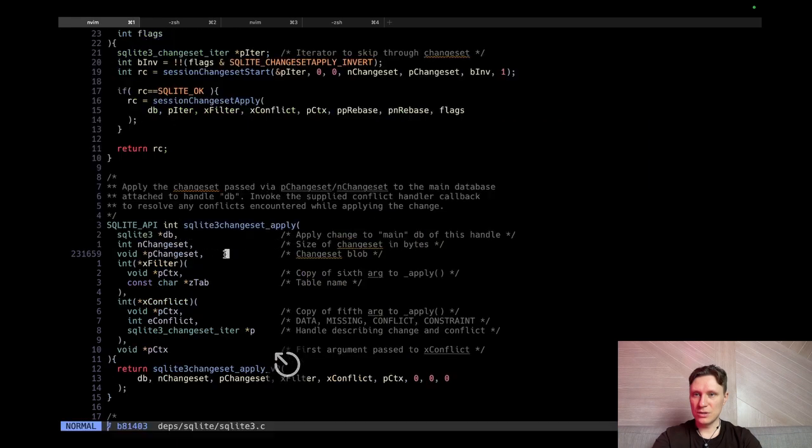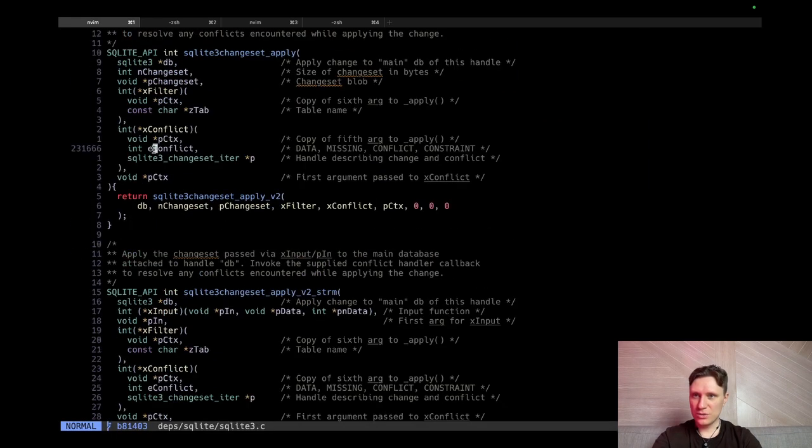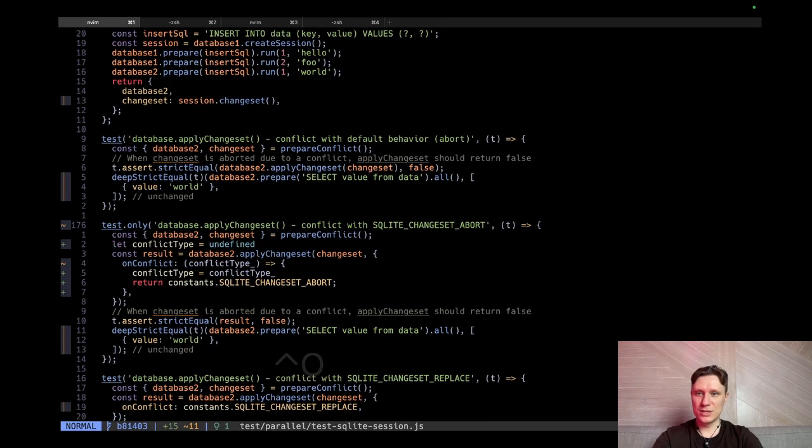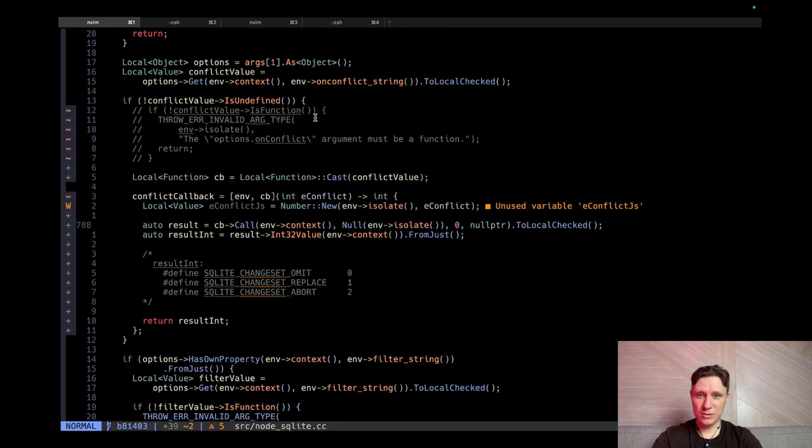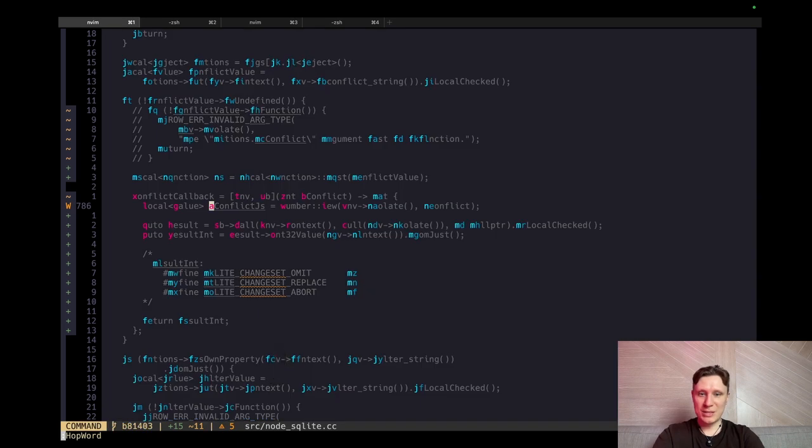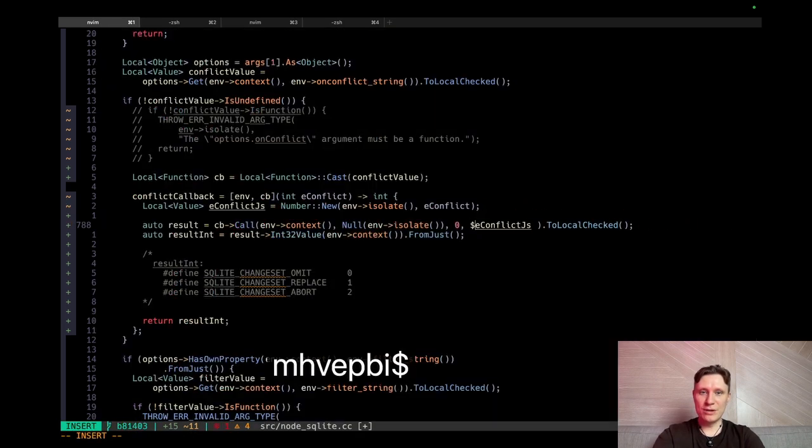Interesting. So let's jump to definition. In the C definition in SQLite they call it just eConflict, whatever. Let's call it the same. Jump to our breakpoint, or just bookmark. Pretty interesting. So the only thing we need to do now is just pass our pointer. So we need to get our pointer like this.